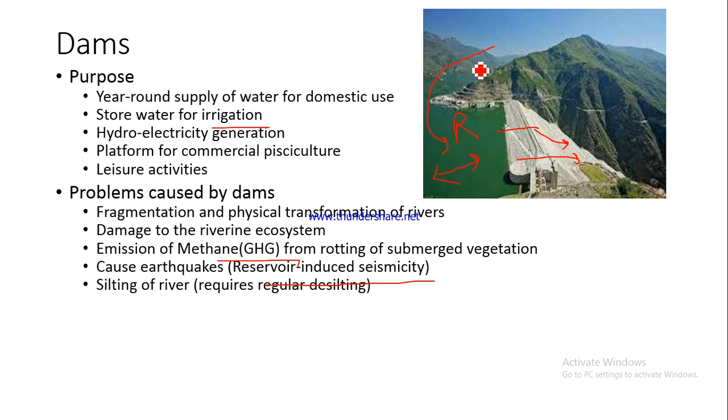But now, since the flow of water has been stopped, the flow will reduce. What will happen? The silt which it is carrying along, silt includes clay, very small particles of rocks, all these would be deposited, which would mean that you would have to clean up this reservoir on a regular basis. So that would be an additional cost for the dams. They will have to go for desilting on a regular basis. Otherwise, the silt would get accumulated in this portion, right? Do you understand this point?